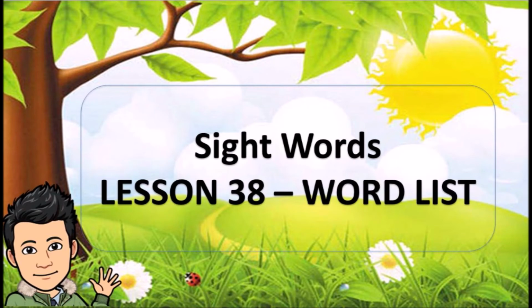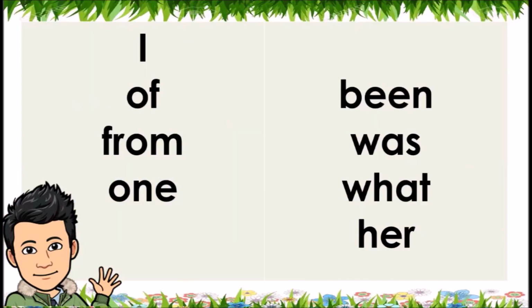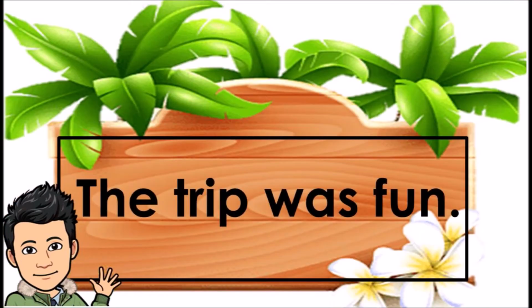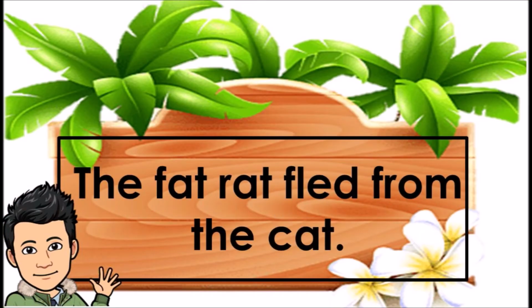Sight words. Lesson 38, word list. I. Of. From. One. Been. Was. What. Her. Lesson 38, sentences. The trip was fun. The fat rat fled from the cat.